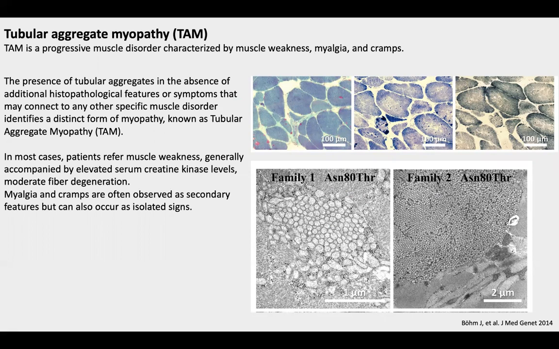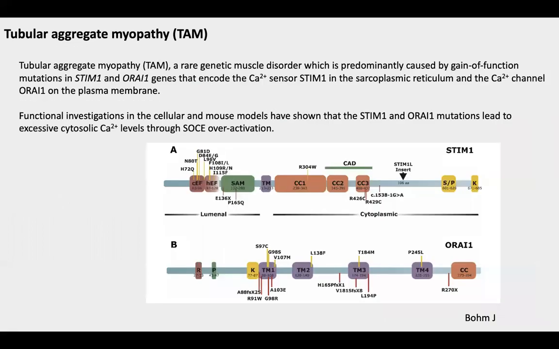Tubular aggregate myopathy is a rare genetic muscle disorder predominantly caused by gain of function mutations in the STIM1 and ORAI1 genes, which encode the calcium sensor STIM1 in the sarcoplasmic reticulum and the calcium channel ORAI1 on the plasma membrane. A number of functional investigations using cellular and mouse models agree that mutations in STIM1 and ORAI1 lead to an excessive cytosolic calcium level through overactivation of the store-operated calcium entry pathway.